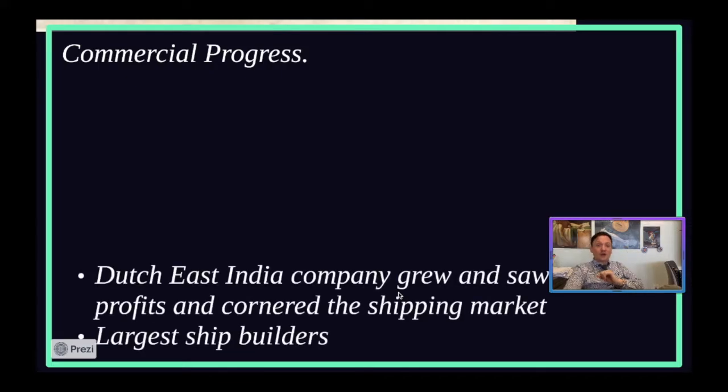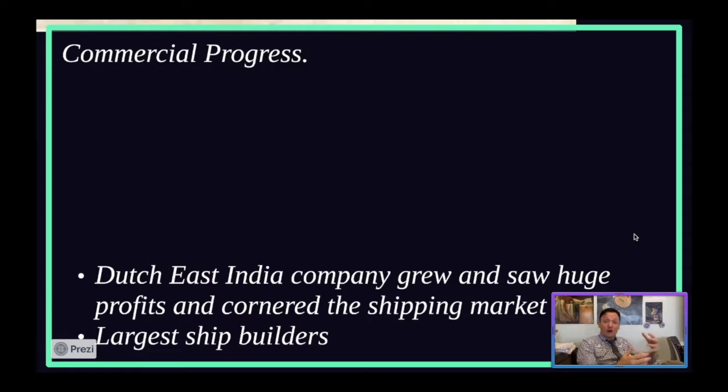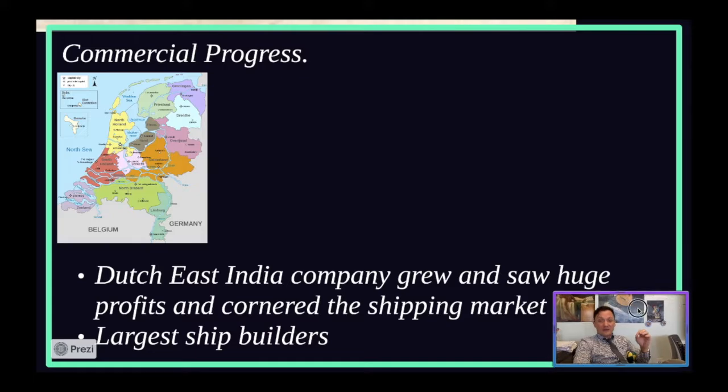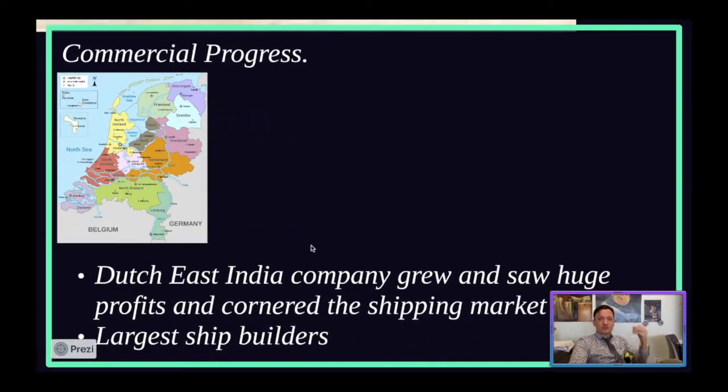Their commercial progress is huge because the Dutch East India Company grew so quickly and got involved in that East Indian spice trade, and the profits were cornered in the shipping market. They were the largest shipbuilders in all of continental Europe at the time. And just look at the beautiful effects that it has on their country. Look at the system of canals and waterways that are built in these 12 provinces that are used to reclaim land and farm more things and give more people work and create more financial success.